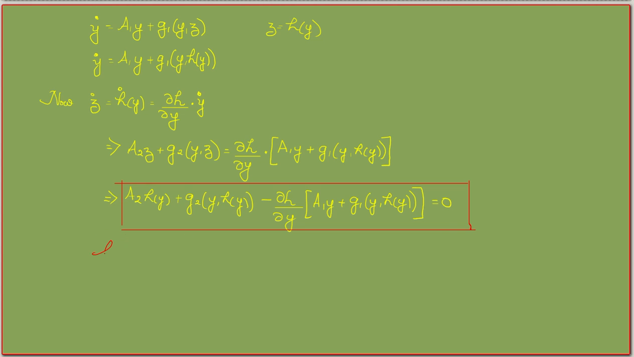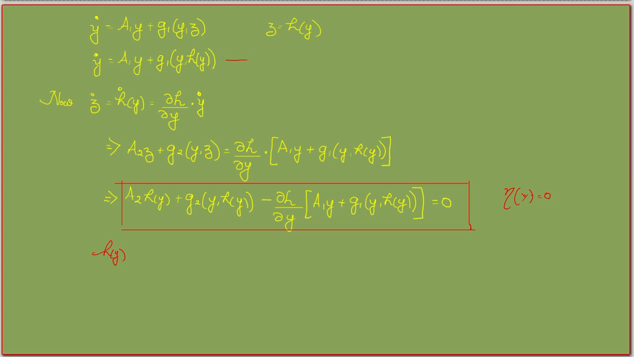We can find out h of y, and this we can write as some zeta of y equal to 0, which is a function of h of y, right? So this is the center manifold partial differential equation, which can be solved to find out h of y. So once we get h of y, we can go and look at this equation alone.